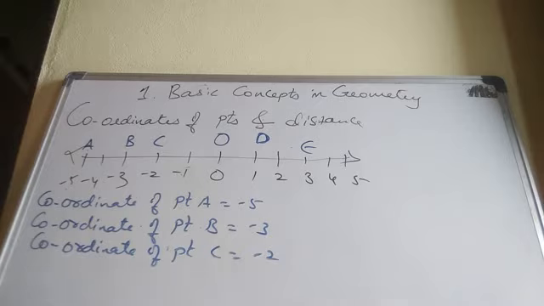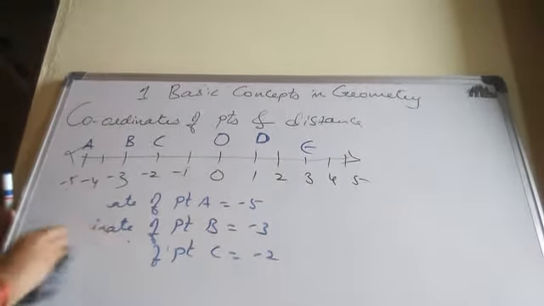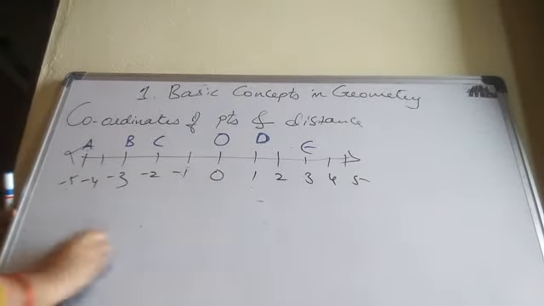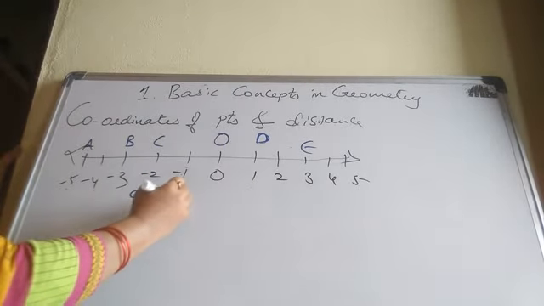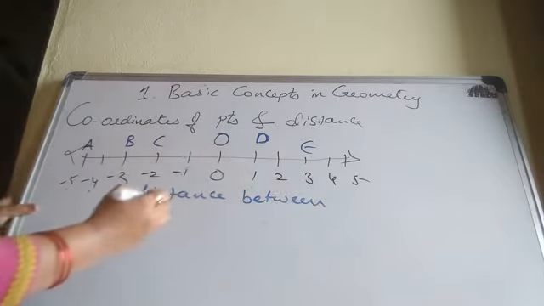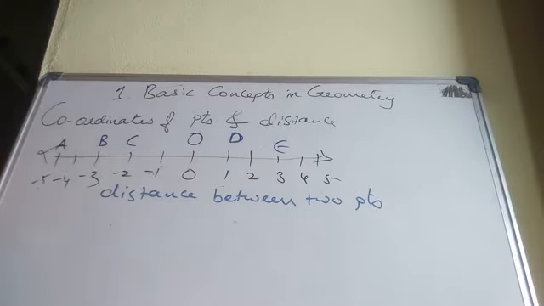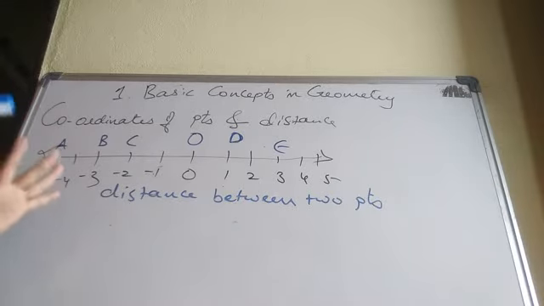Okay. Now coming to the distance. Distance you learn. Distance means what? Between the 2 points. How to find the distance between the 2 points? Distance between 2 points. Any 2 points. You can take AB, AC, BC, CO, BO, AO. Any distance between 2 points.